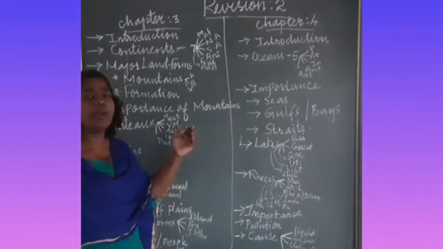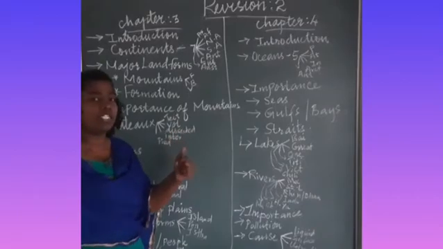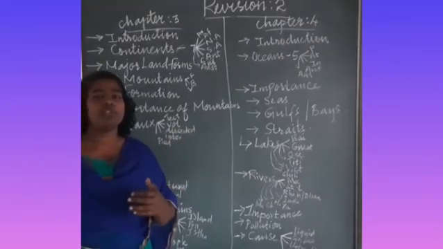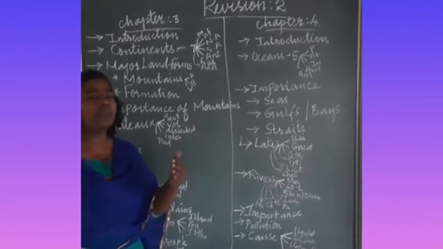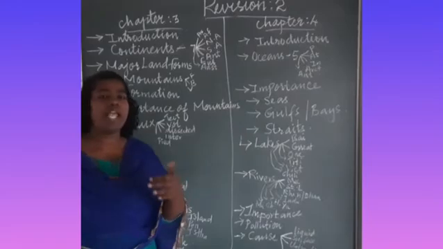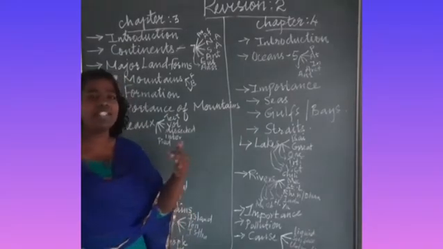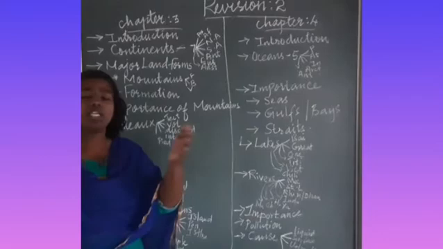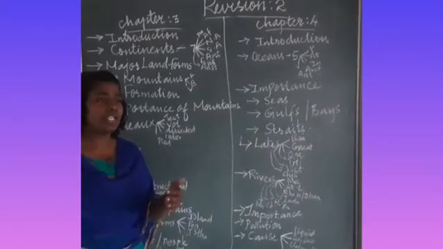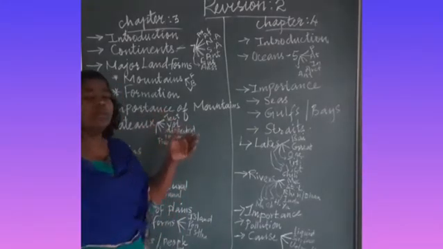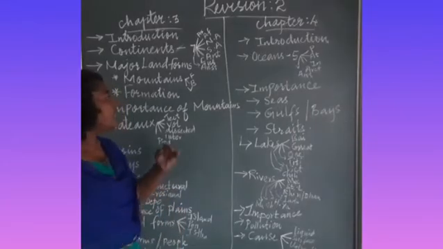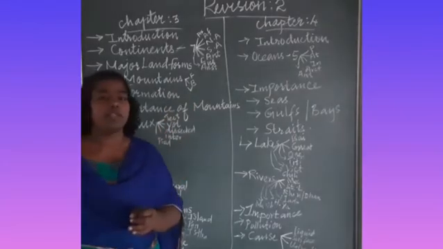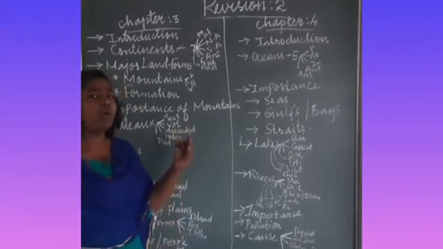First of all, we will see the major landforms. What are the major landforms? In the major landforms, the first major landform is the mountain. Mountains are landmasses which are raised highly in comparison with the surrounding regions. When we take mountains, we can see there are three types of mountains. One is fold mountain, another is volcanic mountain, and also block mountain. And how are these mountains formed?